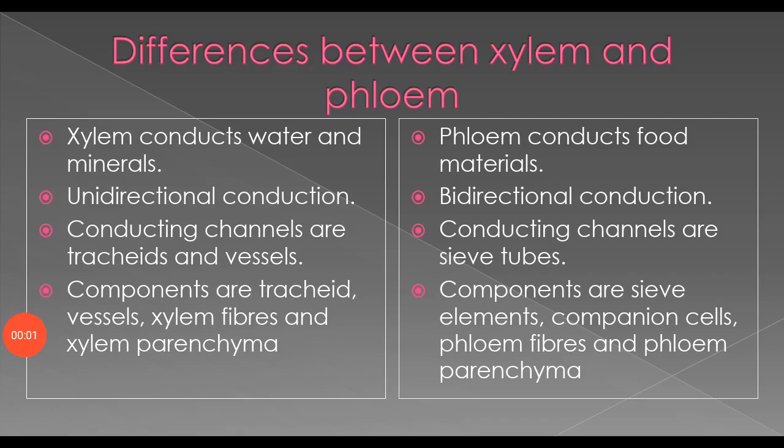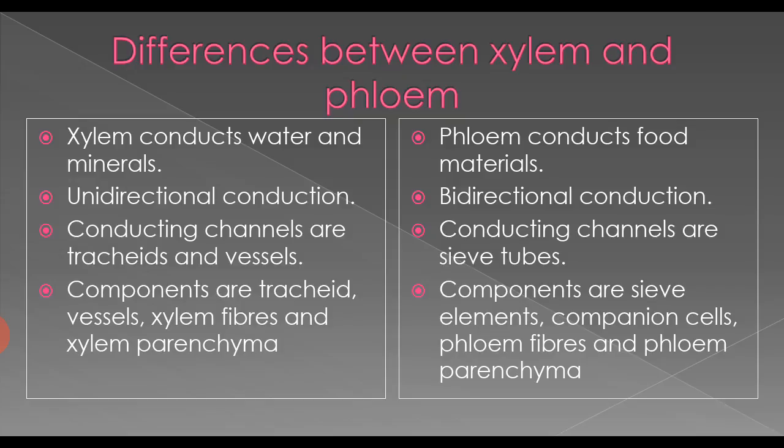Now we have to discuss the differences between xylem and phloem. Xylem conducts water and minerals. Phloem conducts food materials. In xylem, there is unidirectional conduction. In phloem, bidirectional conduction. What is unidirectional conduction? The xylem conducts water and minerals from the root to all parts of the plant. It is one way, so it is a unidirectional conduction.